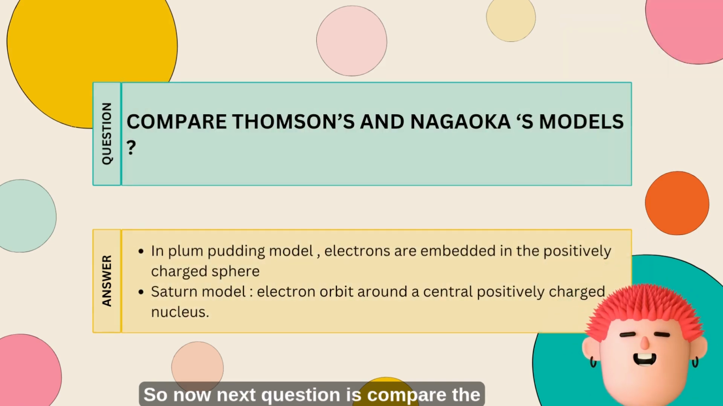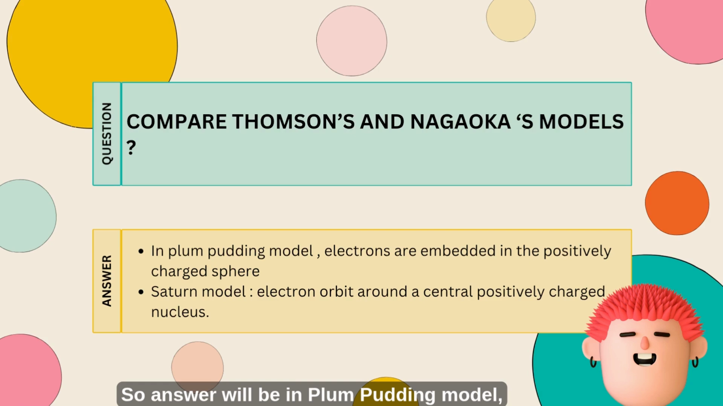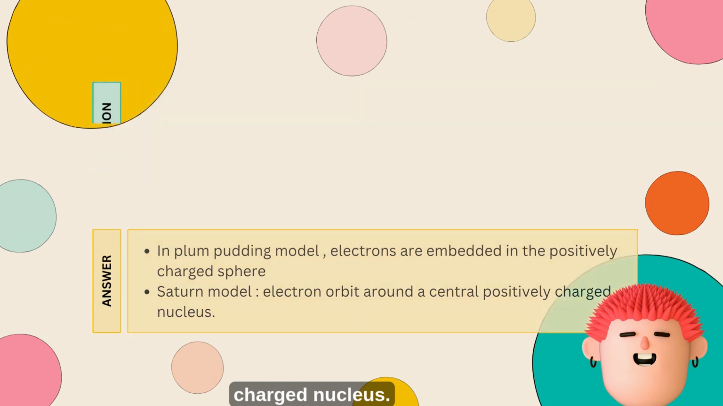So now the next question is: compare the Thomson plum pudding model with the Nagaoka Saturn model. So the answer will be: in the plum pudding model, electrons are embedded in a positively charged sphere, and in the Saturn model, electrons orbit around a central positively charged nucleus.